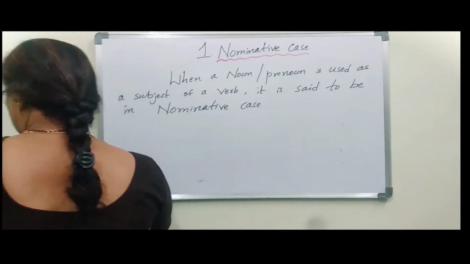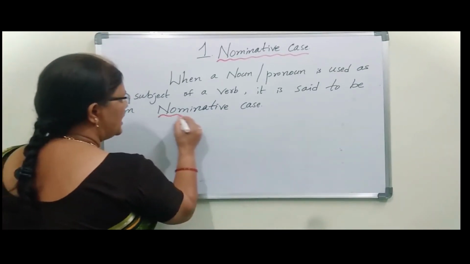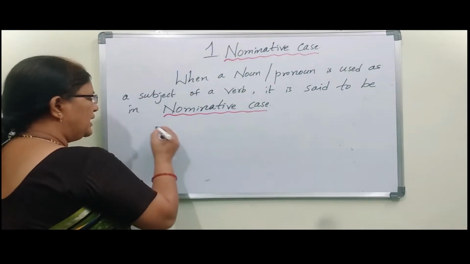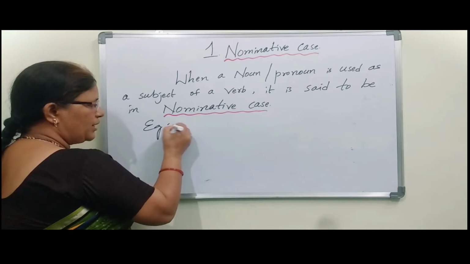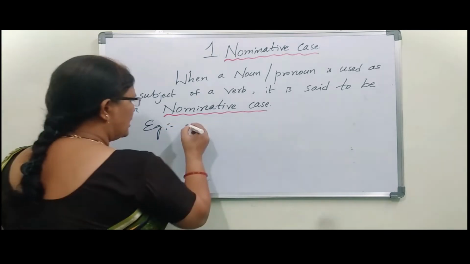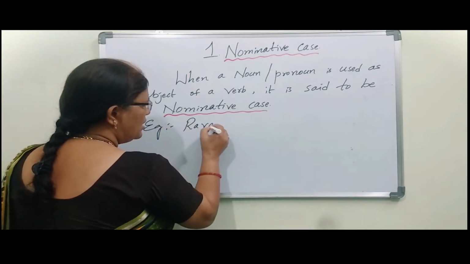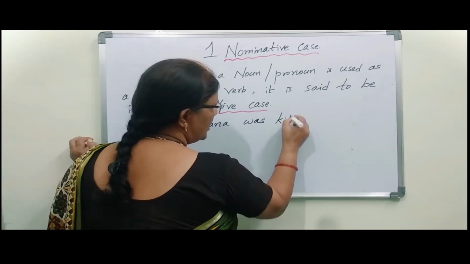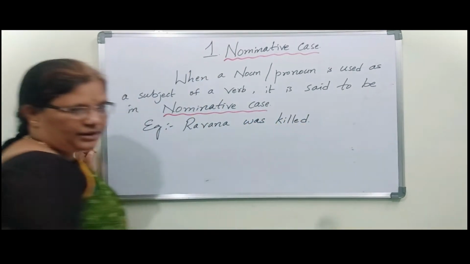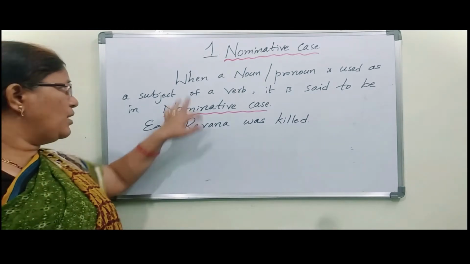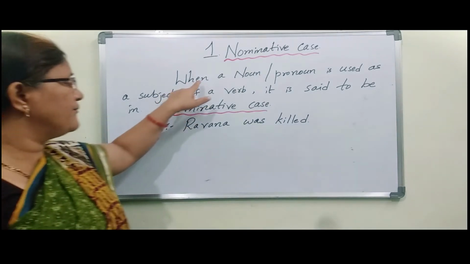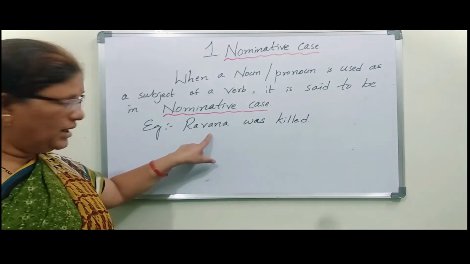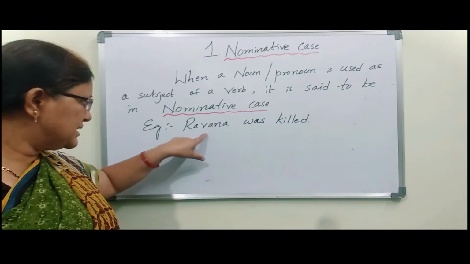So let us see an example, then you can understand easily. Ravana was killed. So here what the statement is saying: when a noun or pronoun, noun here we took as subject.